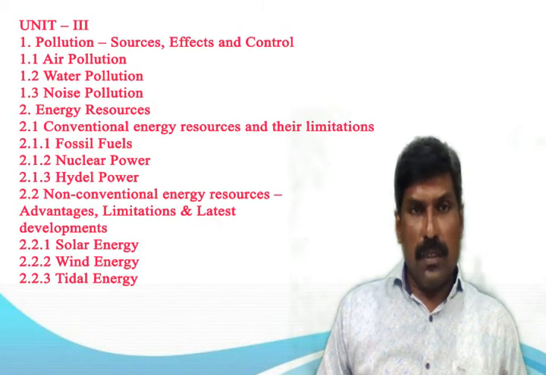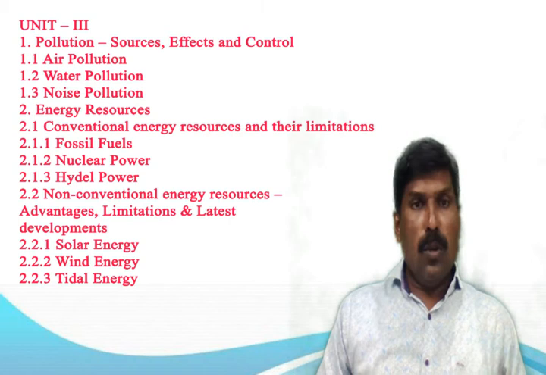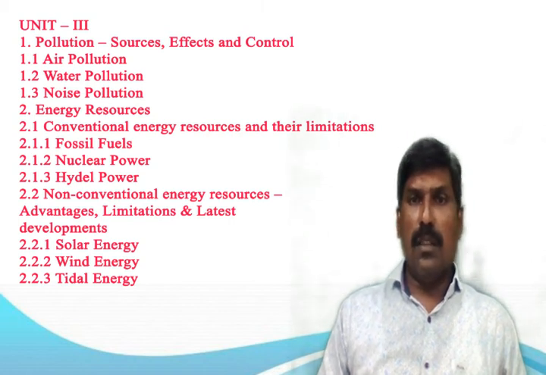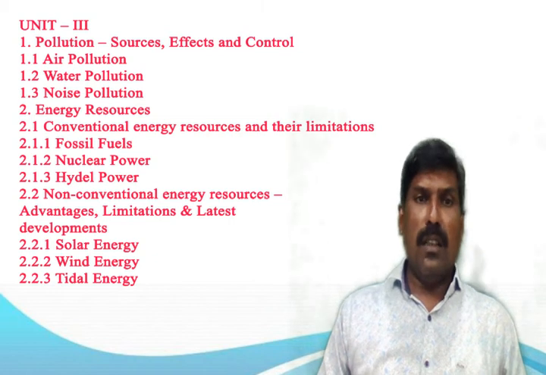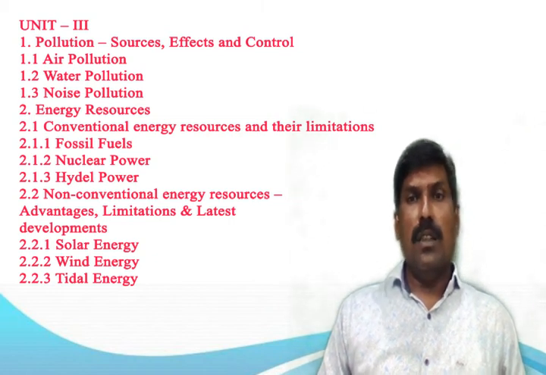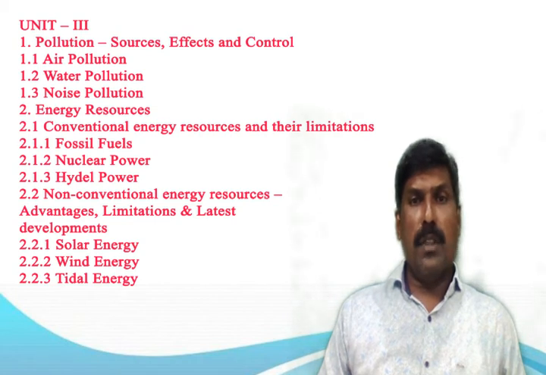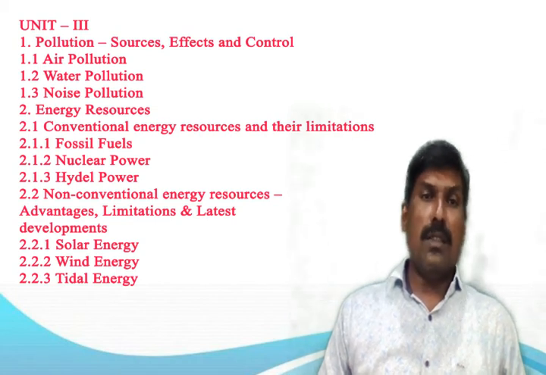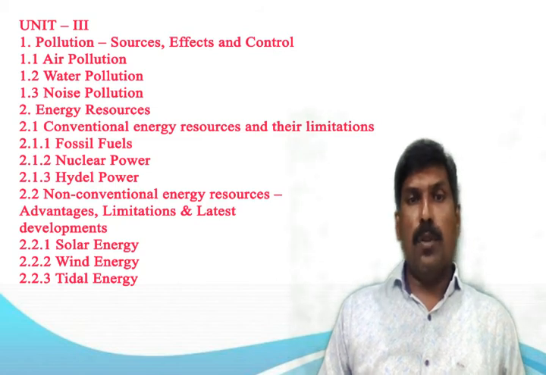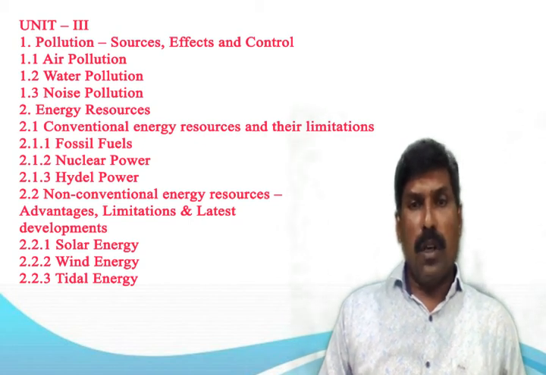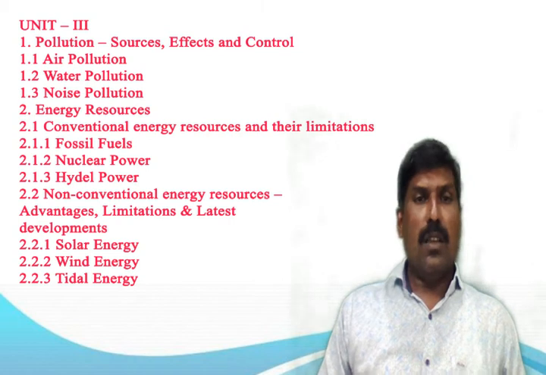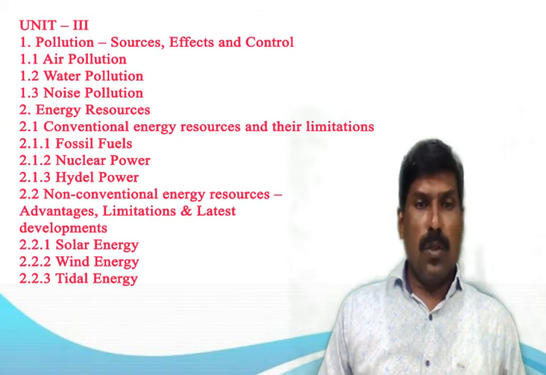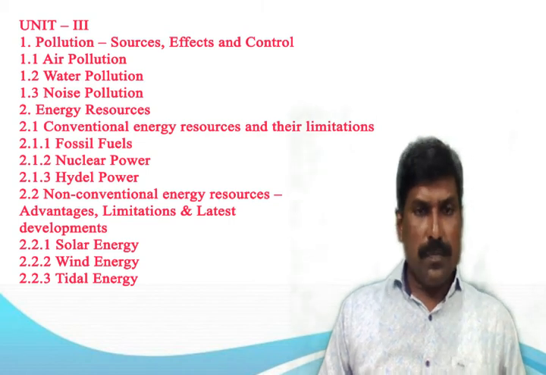Then the next unit, third, is pollution. We know pollution is the introduction of contaminants into the natural environment that cause adverse change. Pollution can take the form of chemical substances or energy such as noise, heat, or light. Pollutants, the components of pollution, can be either foreign substances or energies or naturally occurring contaminants. In pollution, we will see the sources, effects, and control measures.